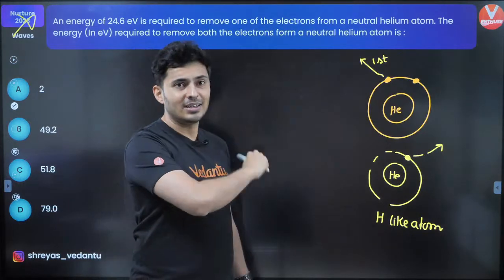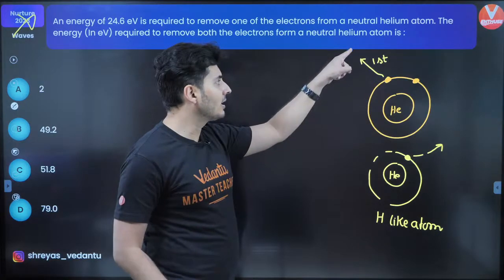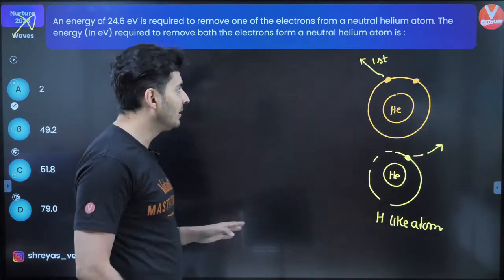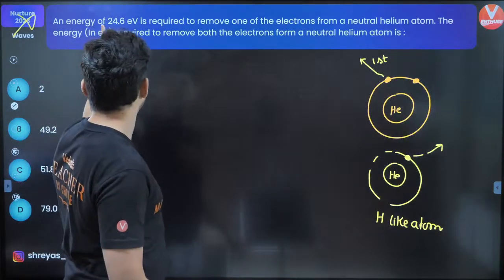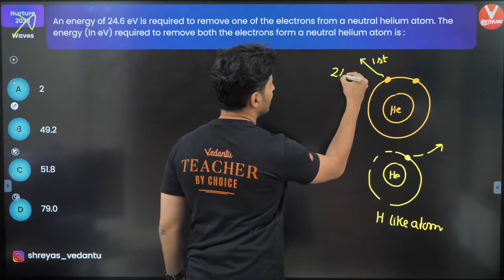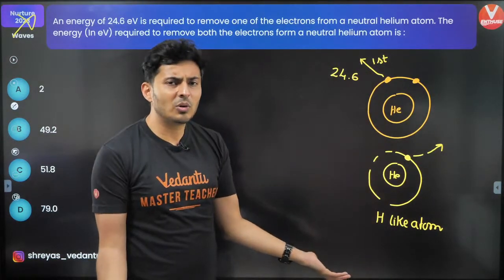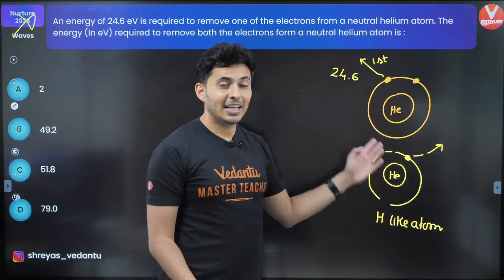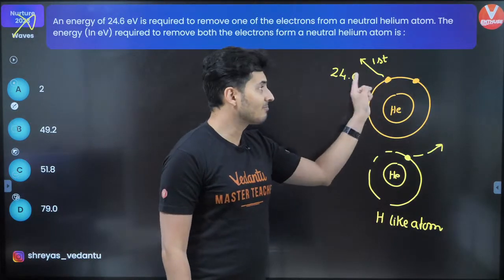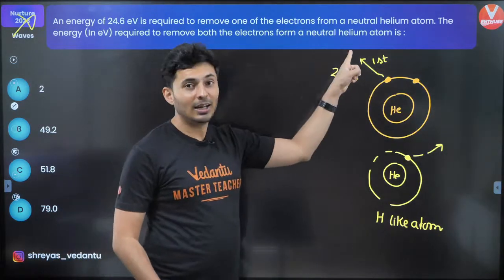Now, if this much is understood, you would also have appreciated the fact that the energy required to remove this and remove this is completely different. Now, according to the given question, to remove the first electron is 24.6. Then you'll be like, okay sir, the second electron also will take the same electron volt. No. Their energies are going to be different because the effect of other charges are going to be there when the first electron was removed.